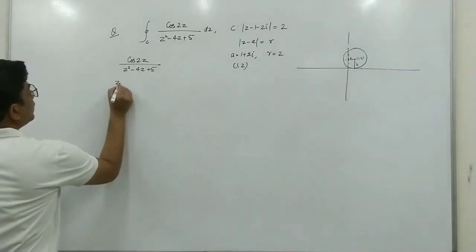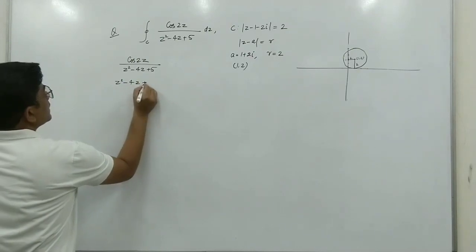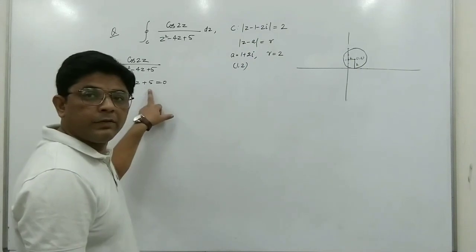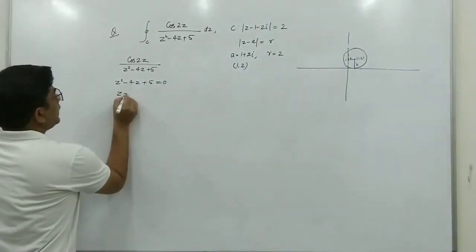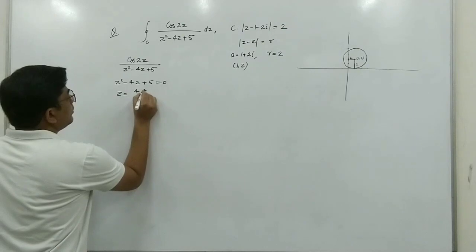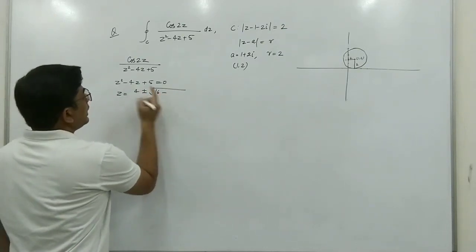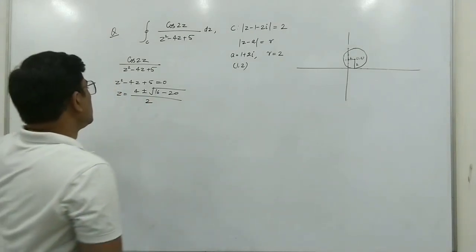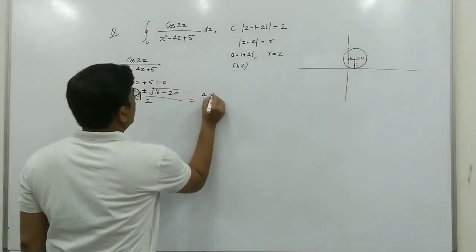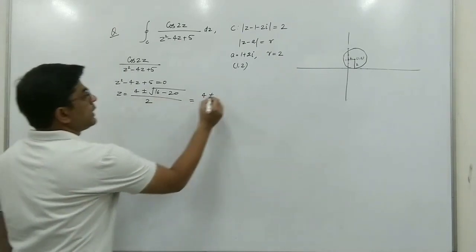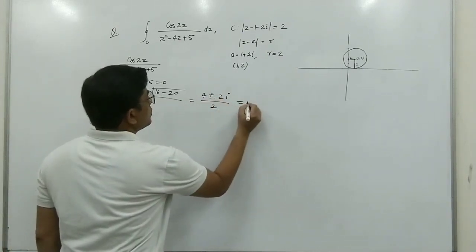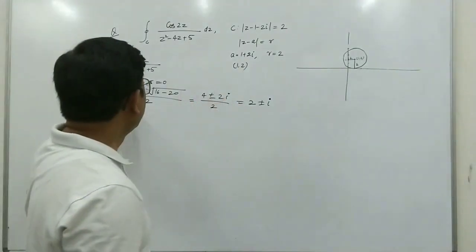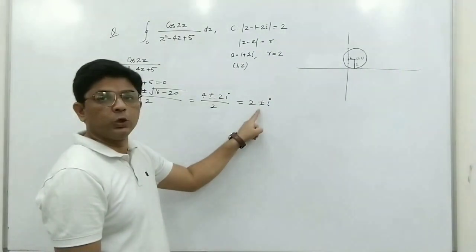So the denominator will be 0 when z square minus 4z plus 5 equal to 0. So we can find the value of z from here. z equal to minus b plus minus under root b square minus 4ac upon 2a. A is 1 here. So this will be equal to 4 plus minus, this will be minus 4, that is 2i upon 2. So this will be equal to 2 plus minus i. So these are the two values of z, z equal to 2 plus i and 2 minus i.